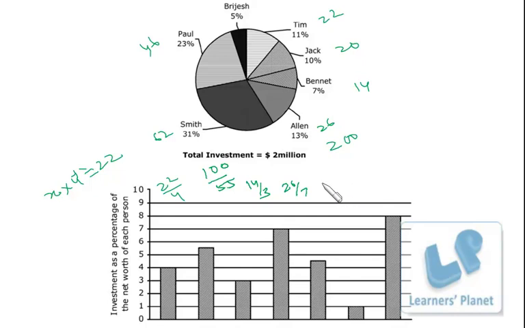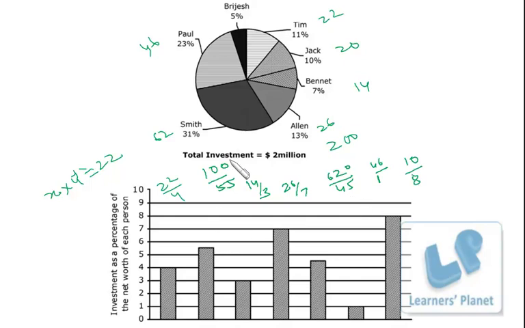Smith is 62 by 4.5. Then we have Paul, that is 46 by 1. And the last one, Brijesh, is 10 by 8.